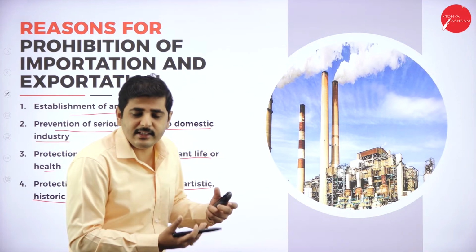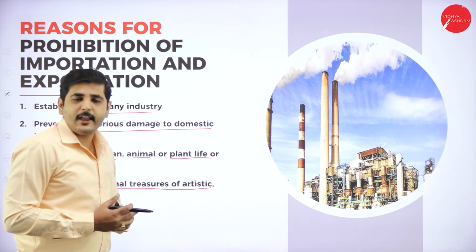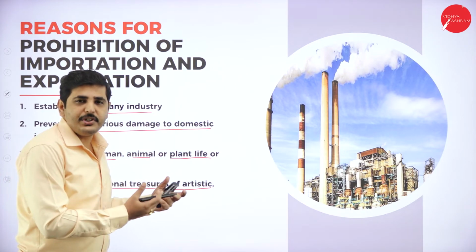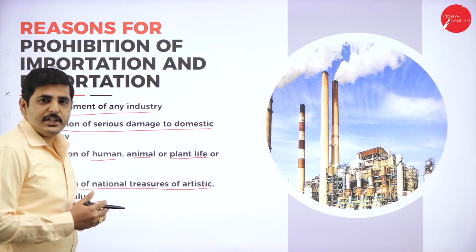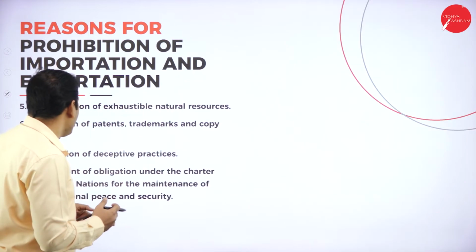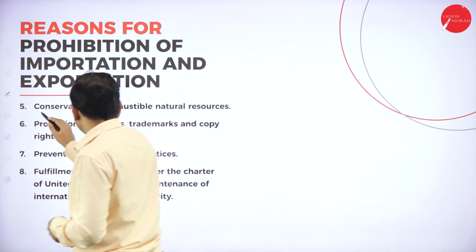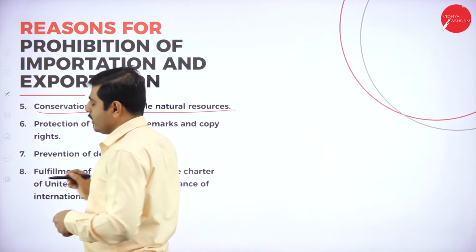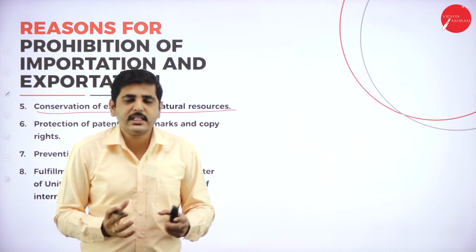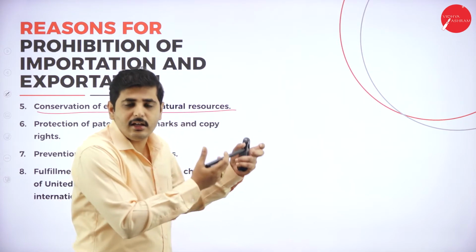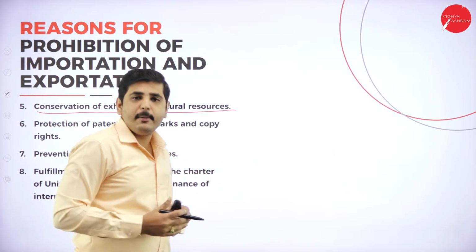So in order to avoid this, we have to prohibit the export or import of these precious products of our heritage and historical value. Next point, reasons for prohibitions. What are other reasons? Conservation of exhaustible natural resources, in order to avoid depleting, for example, iron ore and other ores, and petroleum products.